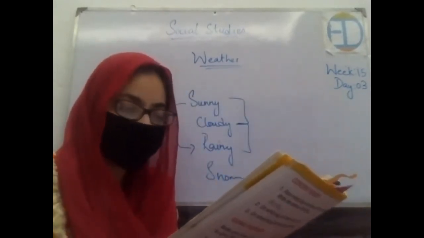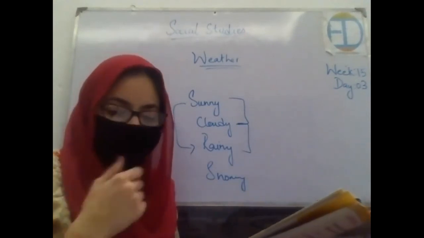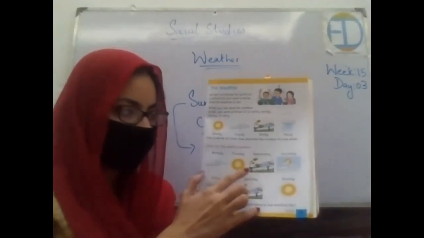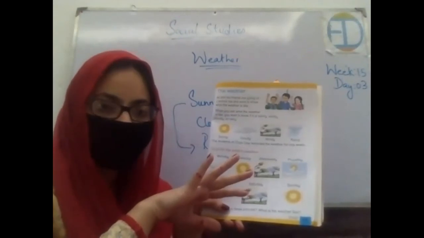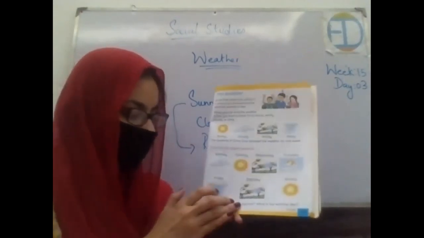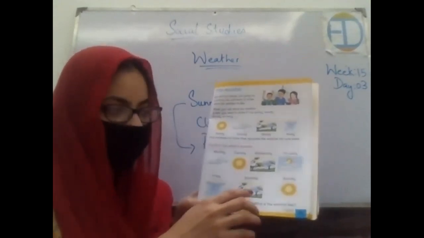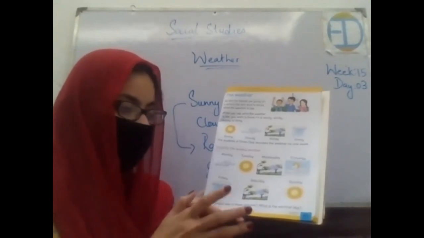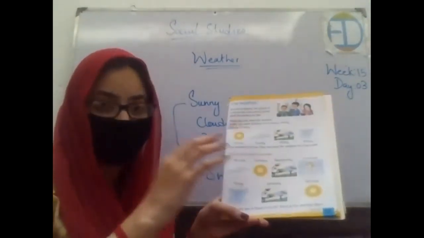The students of class 1 recorded the weather for 1 week. So class 1 students recorded the weather and they saw that on Monday it was cloudy, on Tuesday it was sunny, on Wednesday it was windy, on Thursday it was a bit cloudy and a bit sunny. Then on Friday it was raining, on Saturday it was again windy, and on Sunday it was bright sunny, right? So what do you see in these pictures and what is the weather like? Like I have told you about all of these pictures.